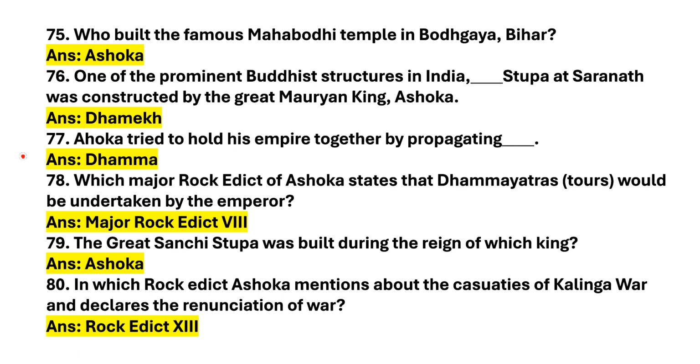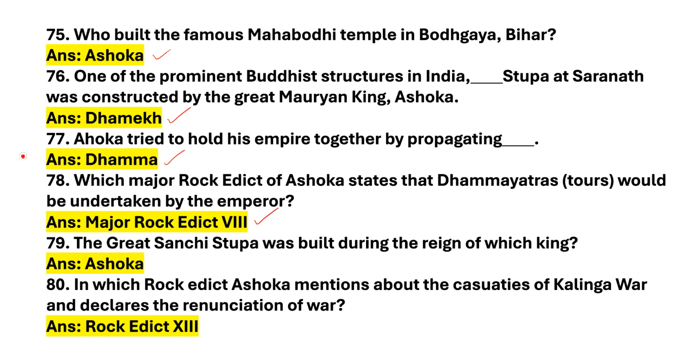Who built the famous Mahabodhi temple in Bodh Gaya, Bihar? Answer is Ashoka. Next question. One of the prominent Buddhist structures in India, which stupa at Sarnath was constructed by the great Mauryan king Ashoka? Answer is Dhamek. Dhamek stupa is located in Uttar Pradesh. Next question. Ashoka tried to hold his empire together by propagating. Answer is Dhamma. Next question. Which major rock edict of Ashoka states that Dhamma Yatras would be undertaken by the emperor? Answer is Major Rock Edict 8.